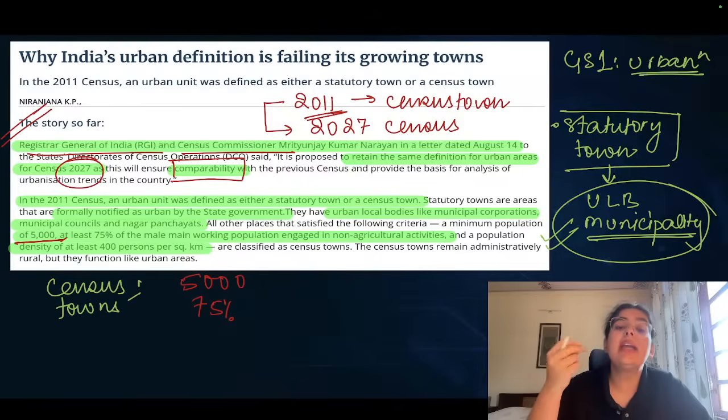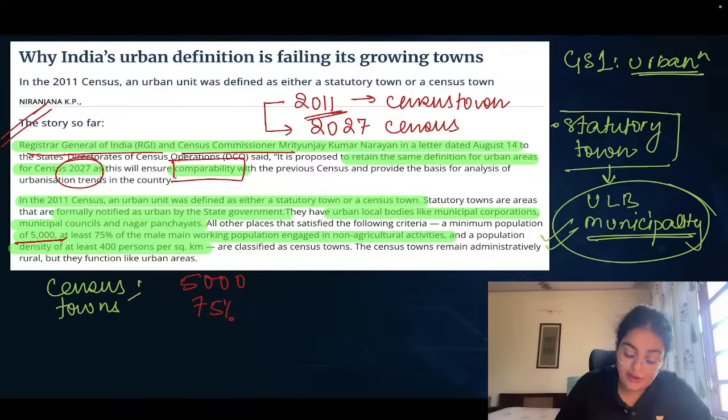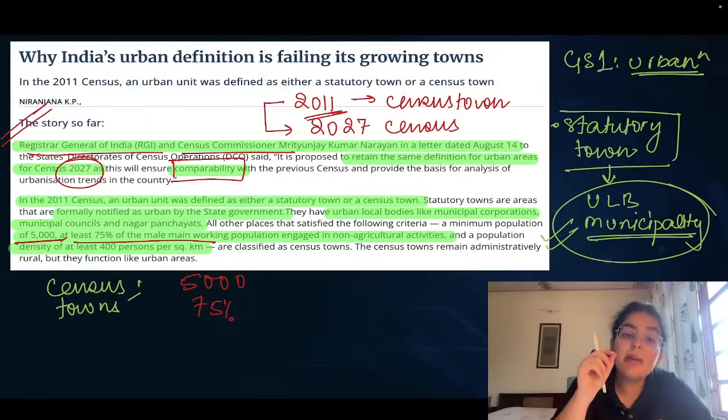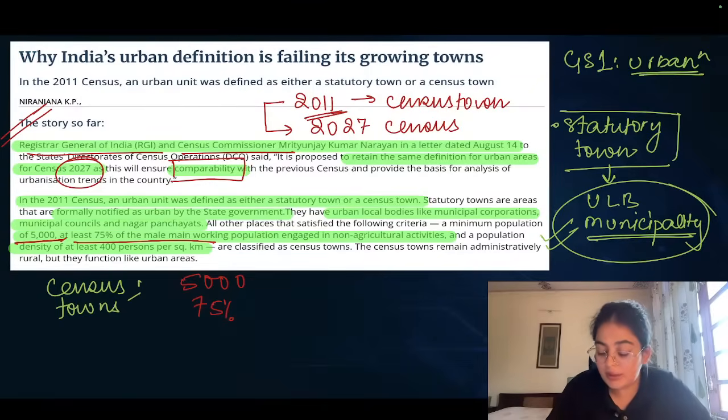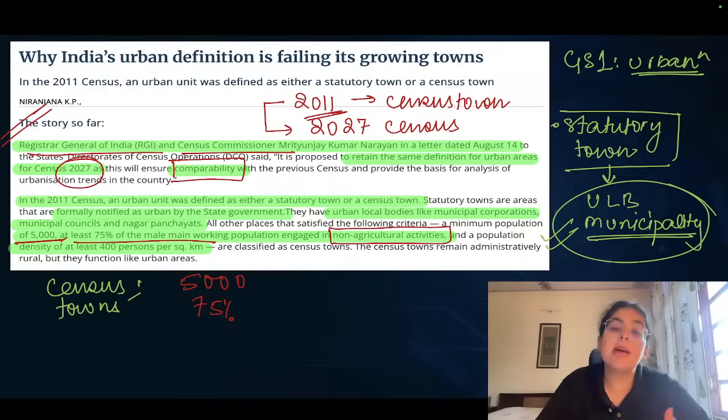That means activities such as secondary and tertiary occupations. So please focus on the word: 75% of the male main working age group should be engaged in non-agricultural activities, for example, manufacturing, services, etc.